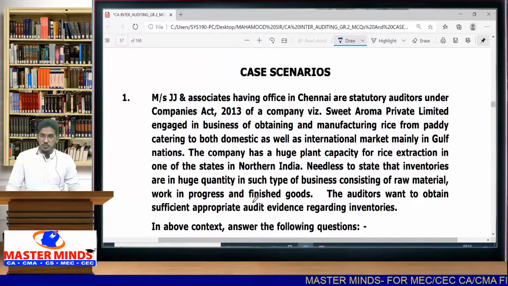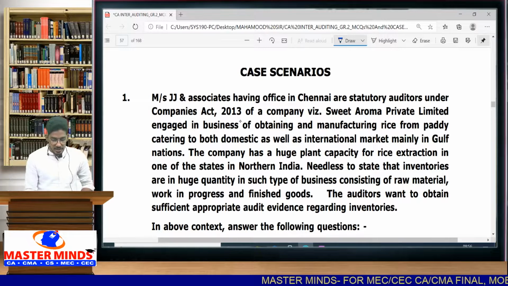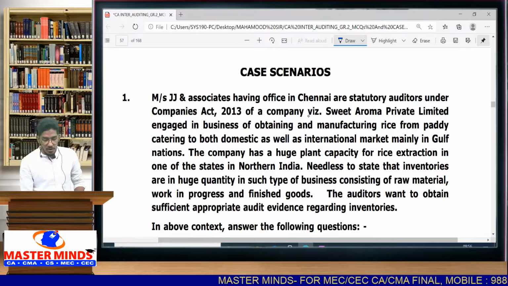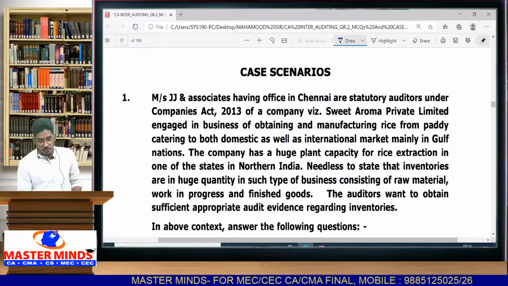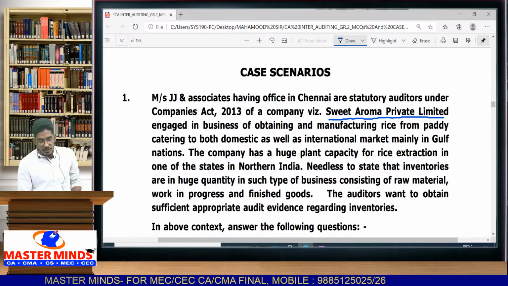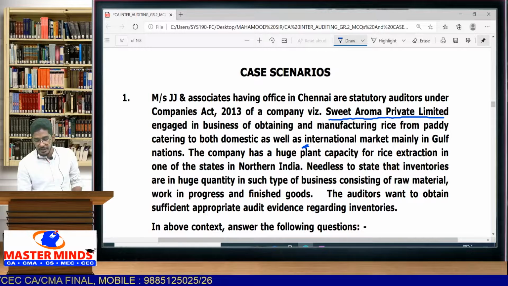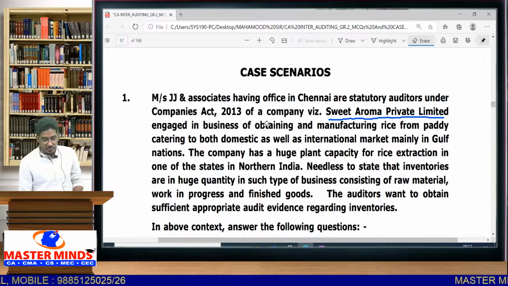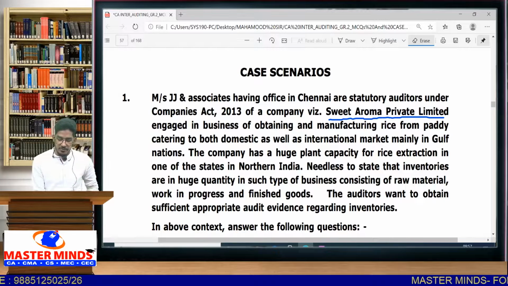Case scenario 1. Messrs. JJ and Associates, having office in Chennai, are statutory auditors under the Companies Act 2013 of a company, Sweet Aroma Private Limited, engaged in the business of obtaining and manufacturing rice from paddy, catering to both domestic as well as international market, mainly in Gulf nations. So what they are telling is, there is a firm called JJ and Associates.